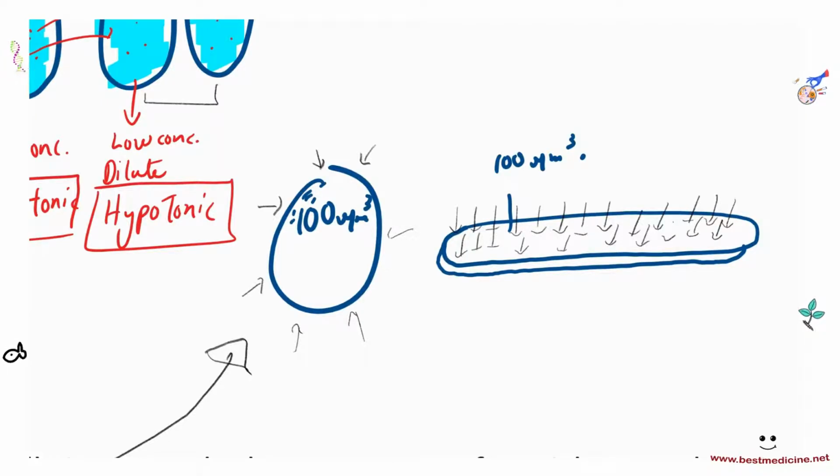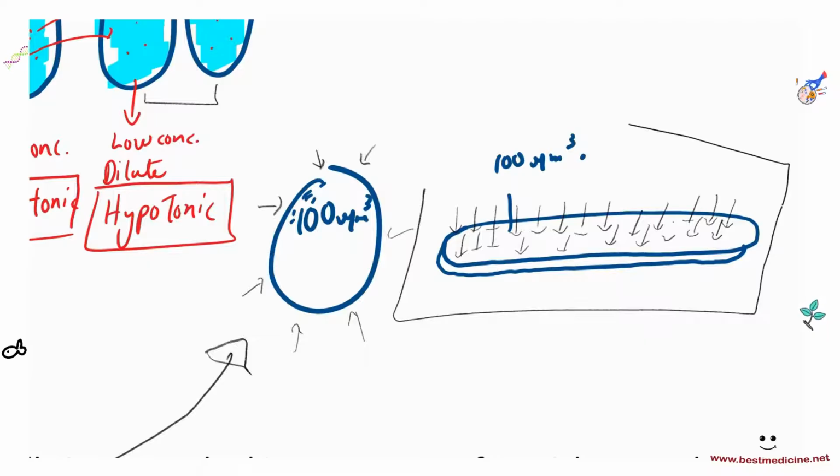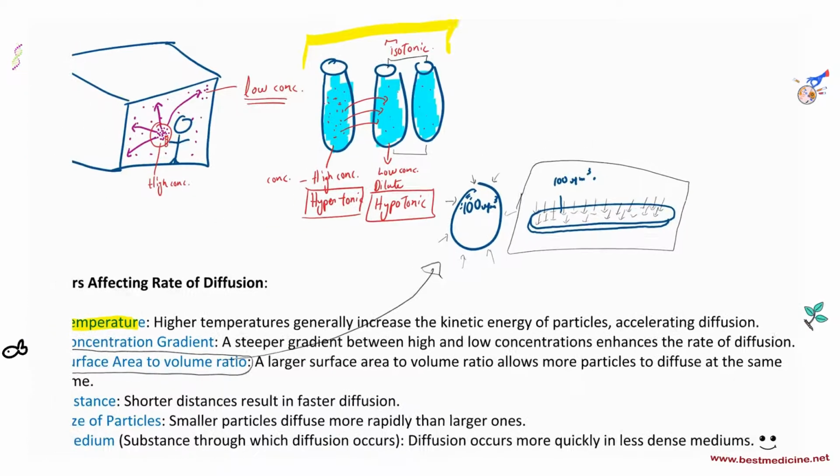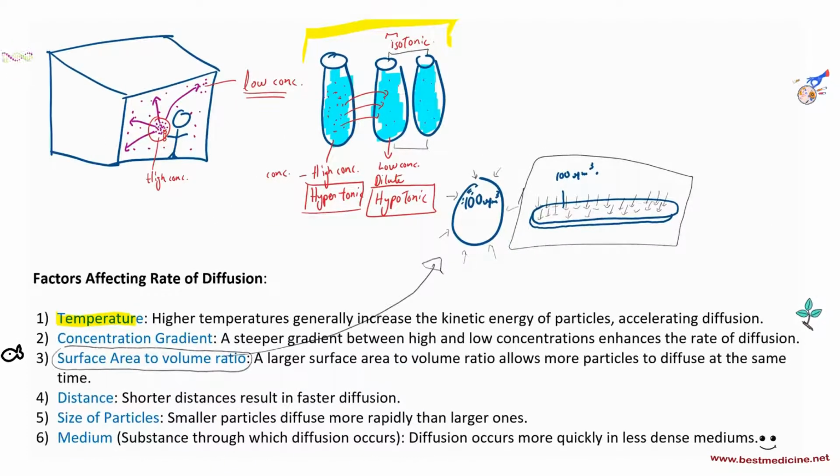Remember root hair cells? Root hair cells have very flat and long extensions called root hairs, which increase the surface area to volume ratio for faster diffusion of materials, faster exchange of materials. Okay? So that is surface area to volume ratio. The larger the surface area to volume ratio, it allows more particles to diffuse at the same time.